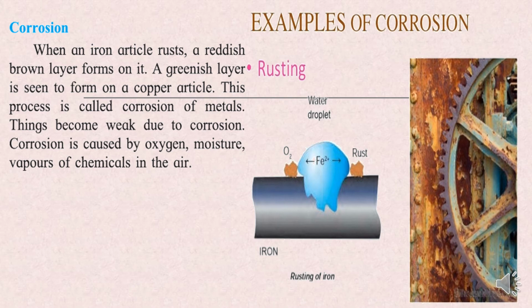So this statement is very clear and self-explanatory about what exactly happens to the metals which are kept outside. There is a greenish layer which is seen on the copper articles or a reddish brown layer over it. This is called corrosion. Everybody can see in the picture what is happening. जो ऑक्सीजन है वो रिएक्ट करता है और रस्ट फॉर्म करता है, ठीक है, जंग बनाने लगता है, and that is called corrosion.